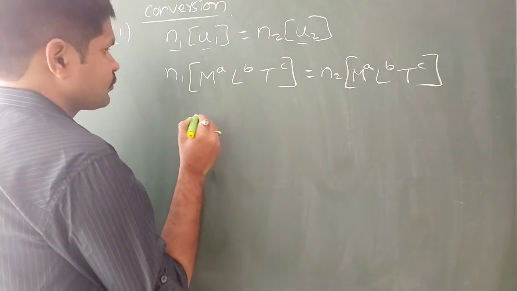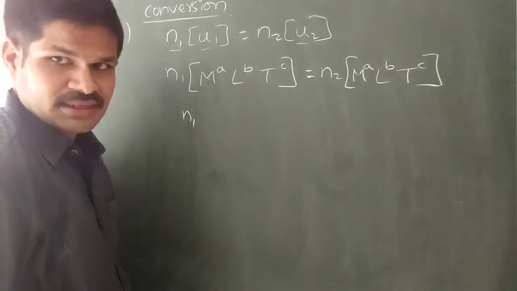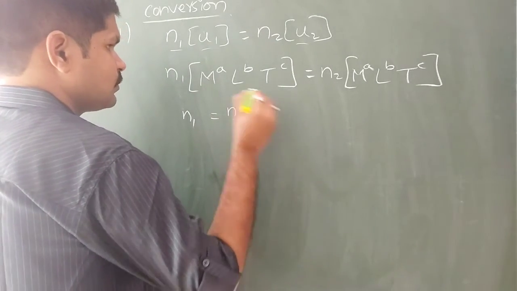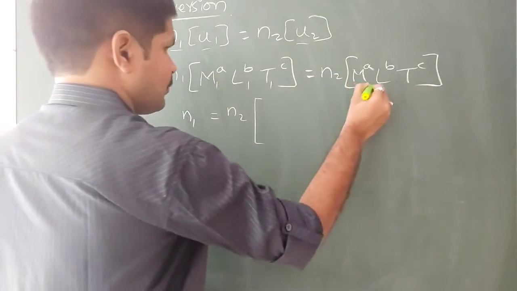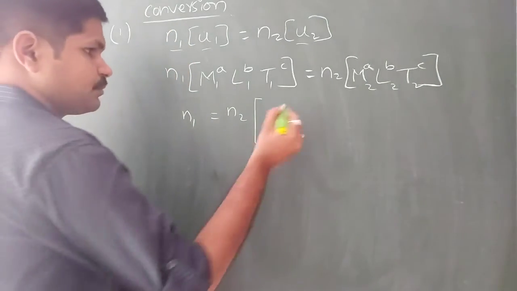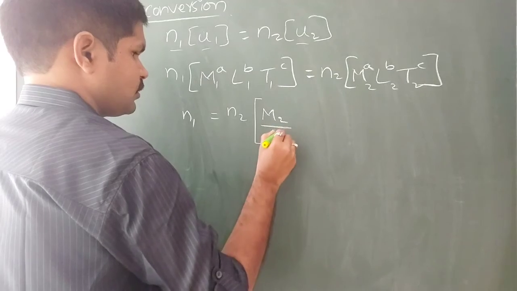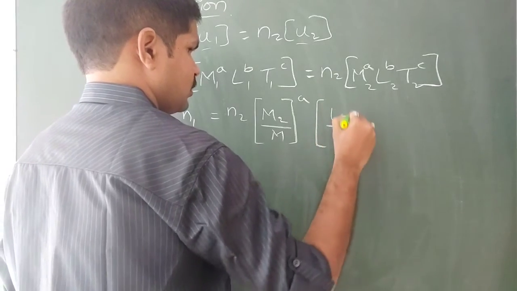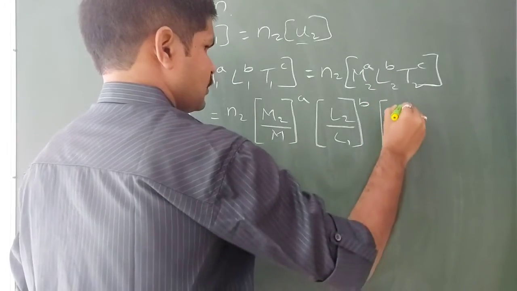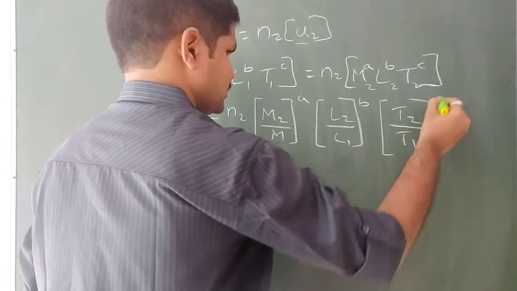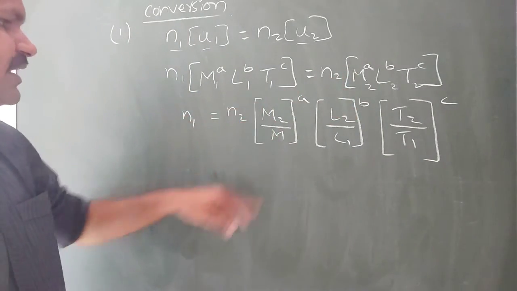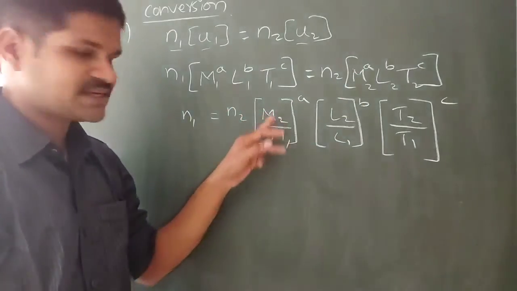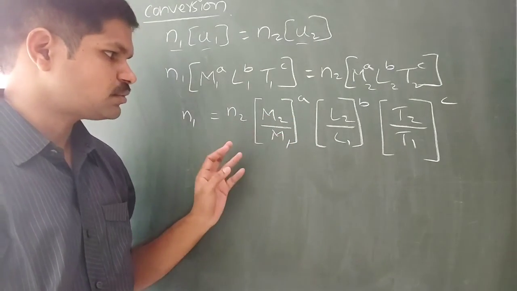Then N1 can be written as N2 into, and we have to write here M1, L1, T1, M2, L2, T2: M2 by M1 whole power A, L2 by L1 whole power B, T2 by T1 whole power C. So that means M2 power A by M1 power A, that is, A power X by B power X is A by B whole power X. These are relations related to mathematics.